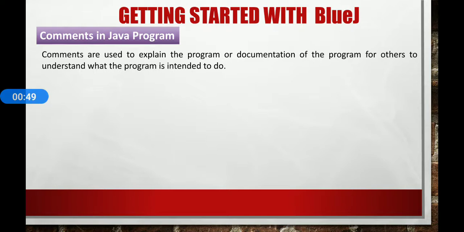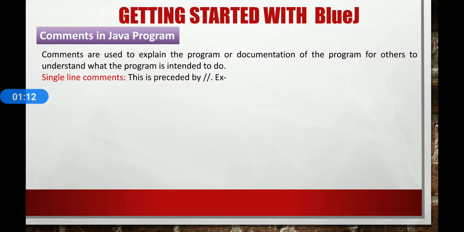Comments are used to explain the program or document the program for others to understand what the program is intended to do. Comments are ignored by the compiler and not treated as an executable part of the program. There are two types of comments. First one, single line comments.